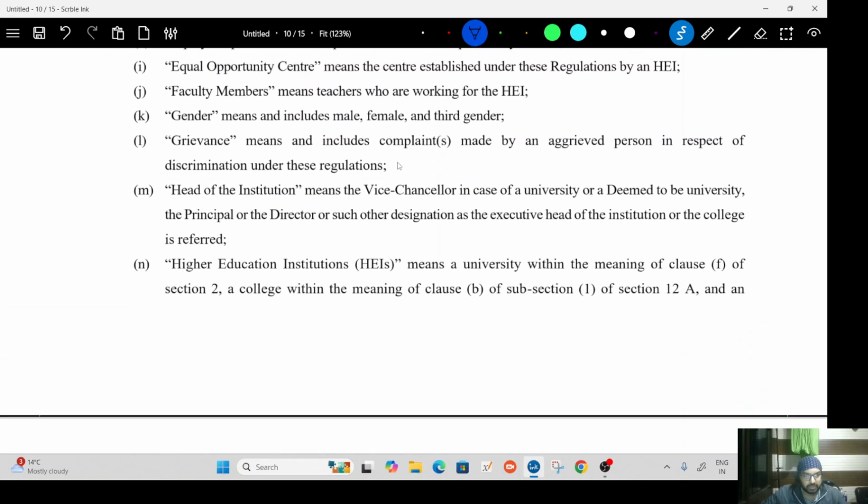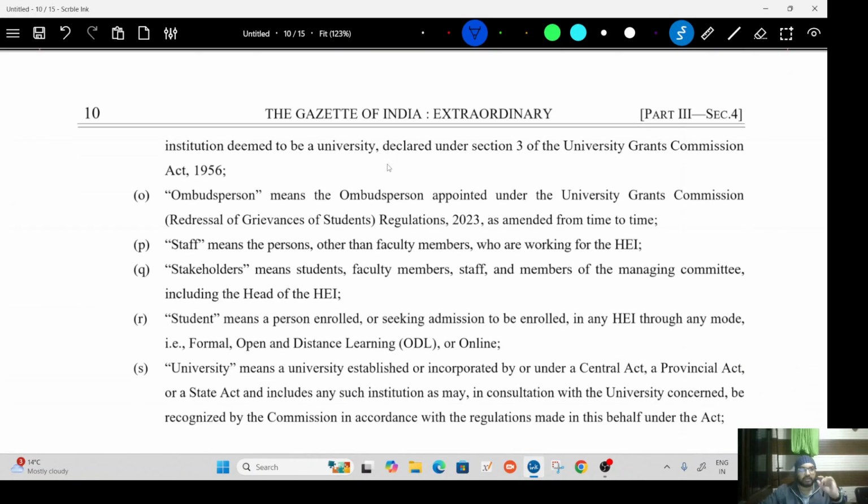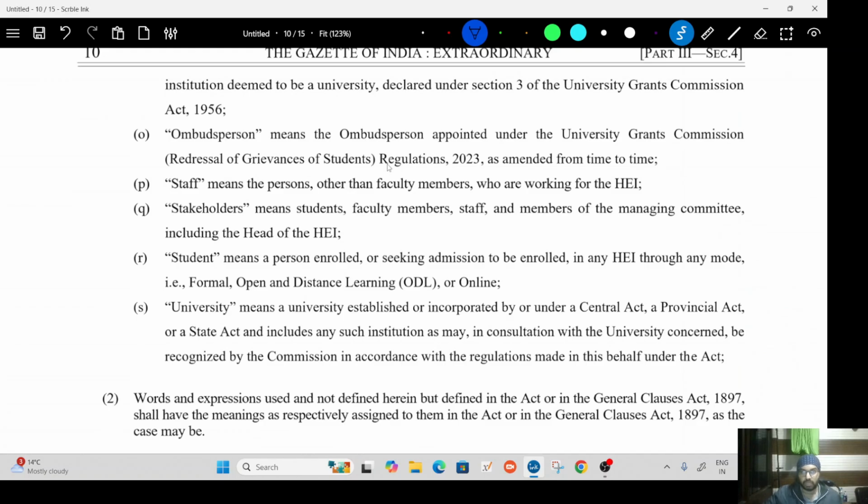Now let us define the stakeholder. Here the definition of stakeholder becomes very important because if any exclusion needs to happen, if we need to remove any particular caste group from these rules, then we will have to remove them from the definition of stakeholder. So let us understand the definition of stakeholder.